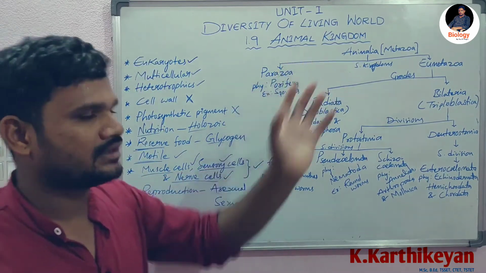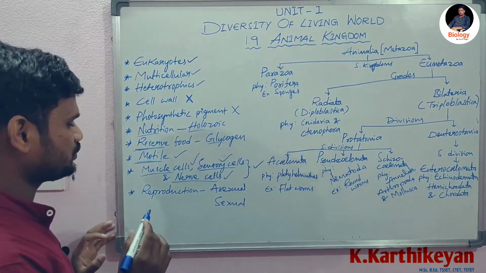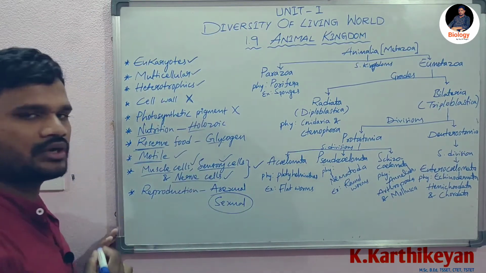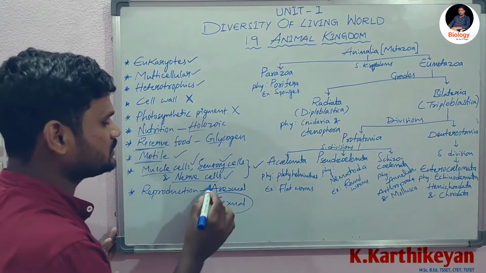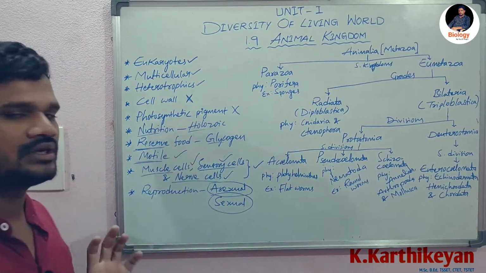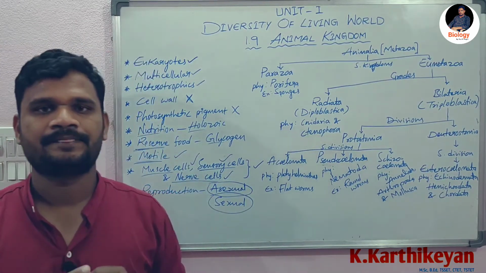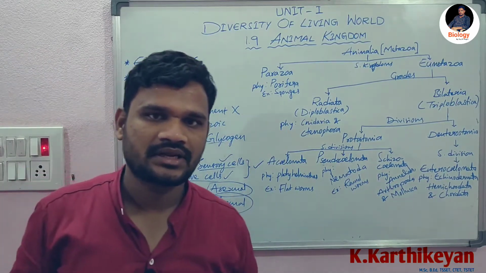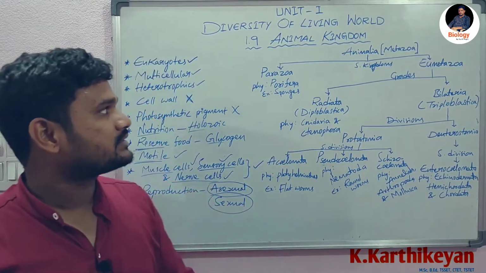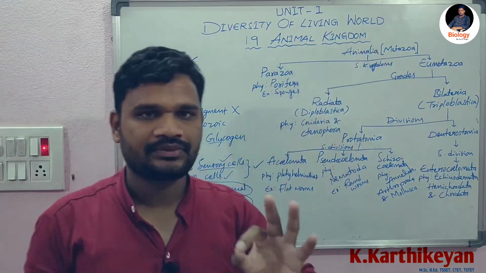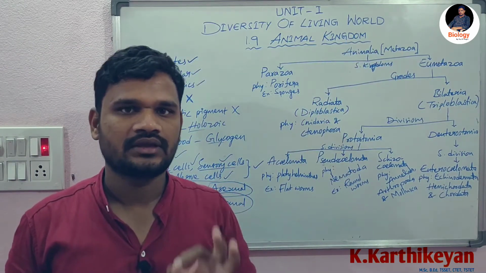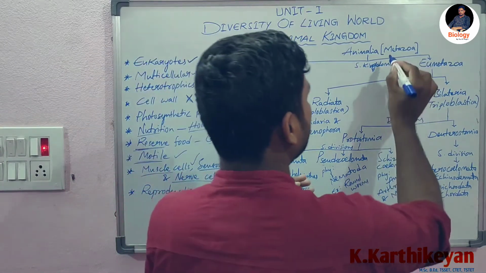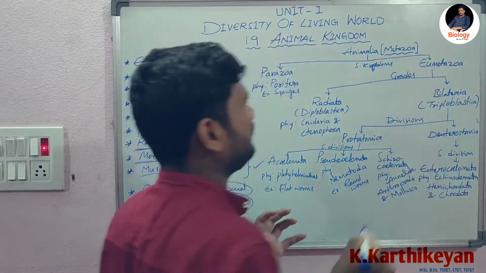In the animal kingdom, the majority of the organisms show sexual reproduction, but some of the organisms also show asexual reproduction, right? Now let us see what is the classification of this animal kingdom. First let's see the animal kingdom, kingdom Animalia. Kingdom Animalia is also known as Metazoa, right?